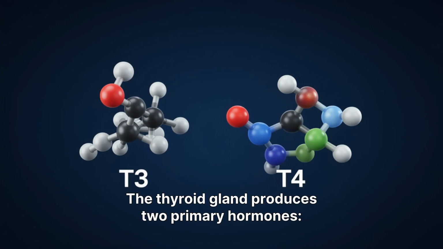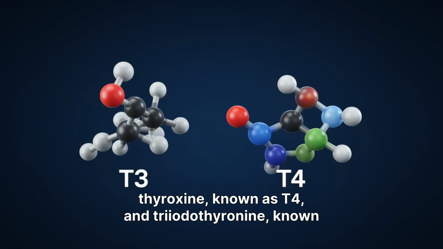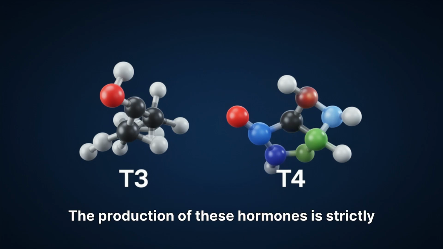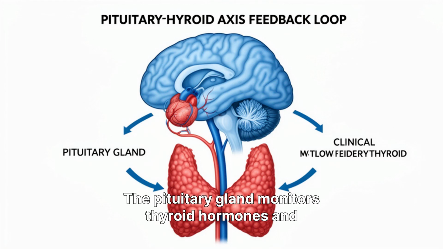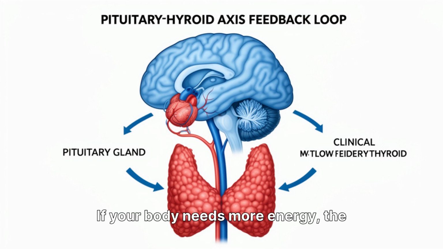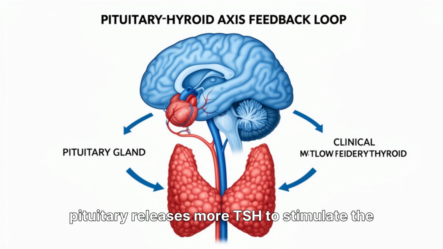The thyroid gland produces 2 primary hormones, thyroxine, known as T4, and triiodothyronine, known as T3. The production of these hormones is strictly managed by a feedback loop. The pituitary gland monitors thyroid hormones and releases a messenger hormone called TSH. If your body needs more energy, the pituitary releases more TSH to stimulate the thyroid.